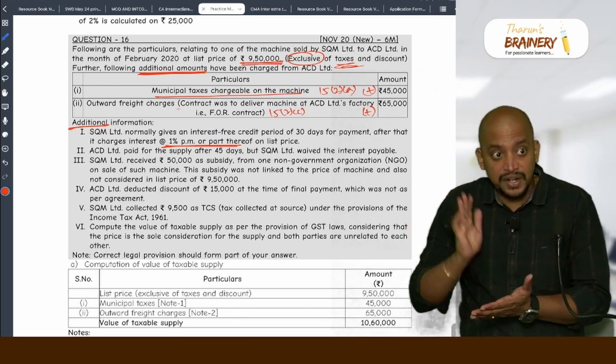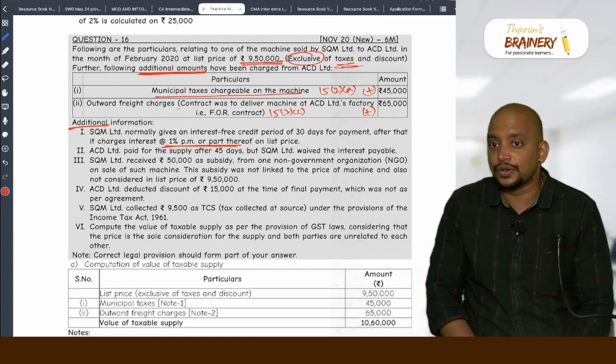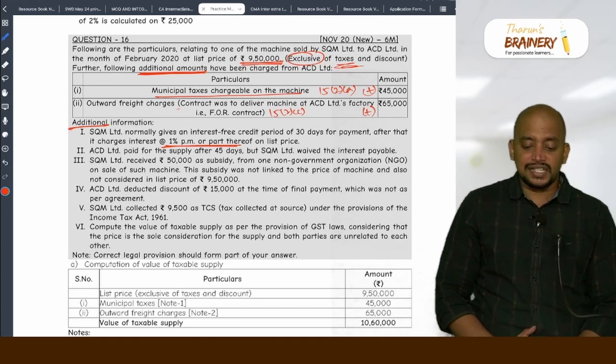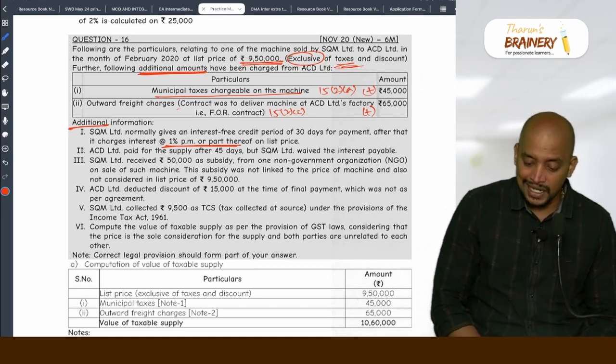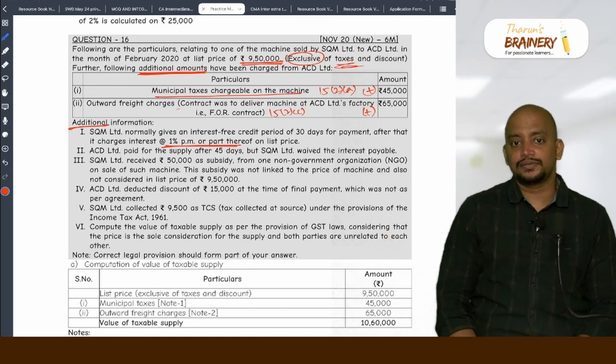Are we collecting the payment within 30 days or are we collecting the payment beyond 30 days? That we need to know. That is what is given in the second point. ACD Limited paid for the supply after 45 days, but SQM Limited waived the interest payable.